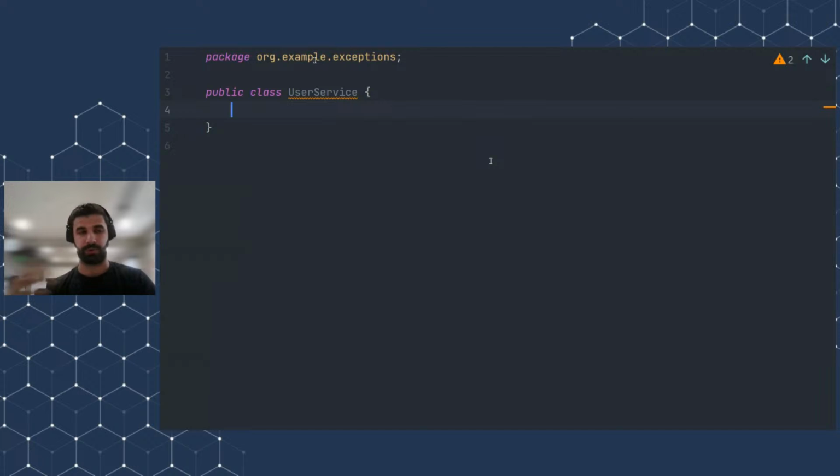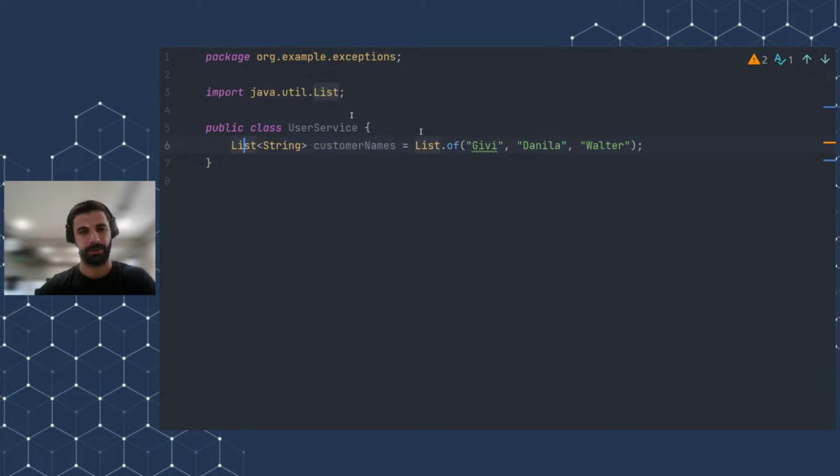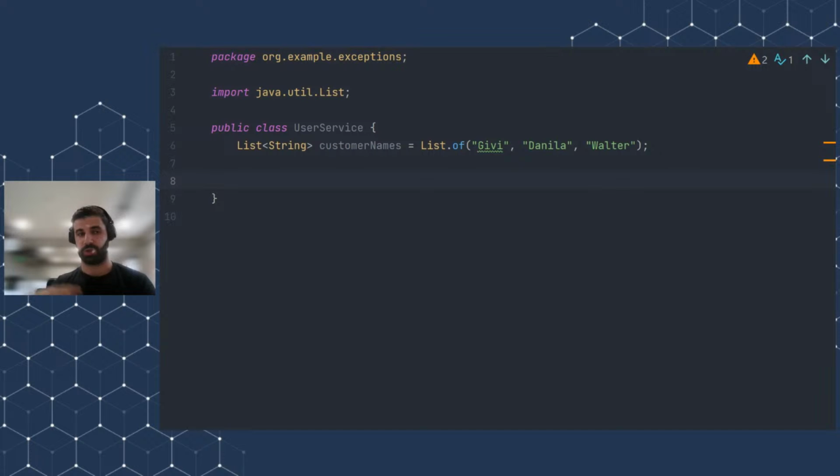For storing the customer names and so on. But for this example, I will create just a list, for it to be more understandable and not too complicated for you guys. I will just create a list of, for example, customer names or colleague names. It doesn't really matter. And I will create a list of names, which will be Kiwi, Danila, and Walter, for example. We have to import this. Okay, good. And we have to create a method which searches a user by his name, okay?